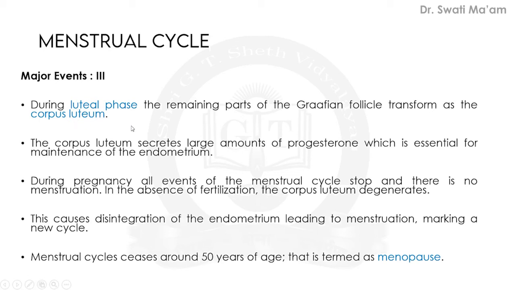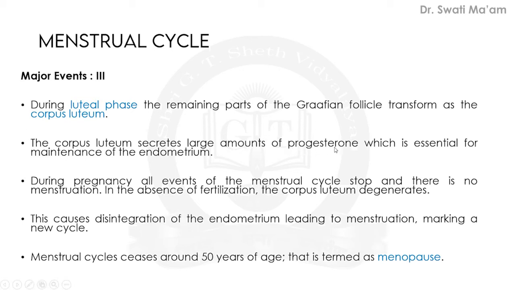The corpus luteum secretes a large amount of progesterone, which is essential for maintenance of the endometrium, because now the endometrial layer is waiting for the fertilized ovum to stick there in the uterus. So it is preparing itself.